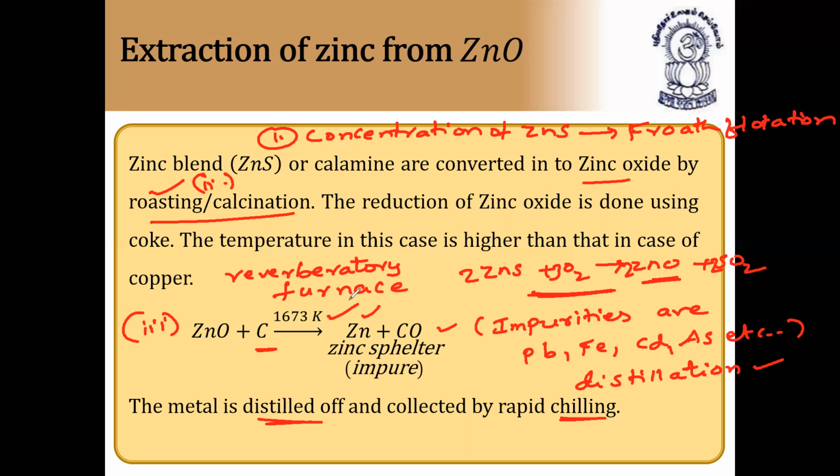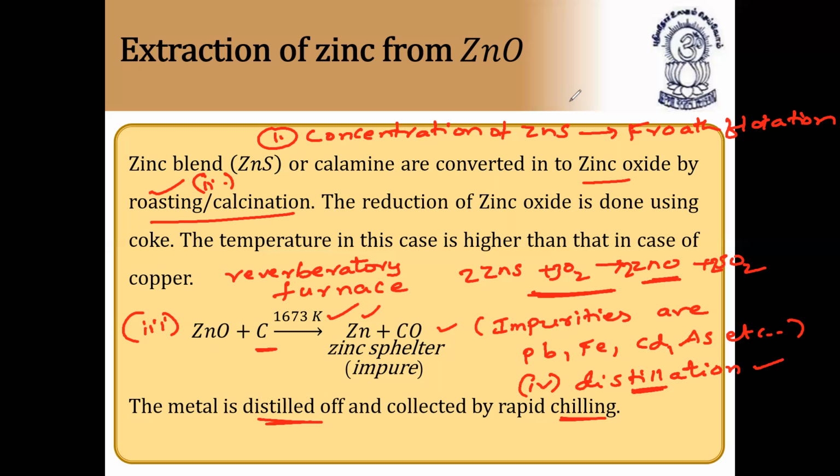So zinc from zinc blende, total 4 steps. Step 1, concentration of zinc sulfide. Step 2, roasting of zinc sulfide. Step 3, reduction of zinc oxide to zinc. And step 4, distillation. So these are the 4 steps involved in the extraction of zinc. So please note it down.